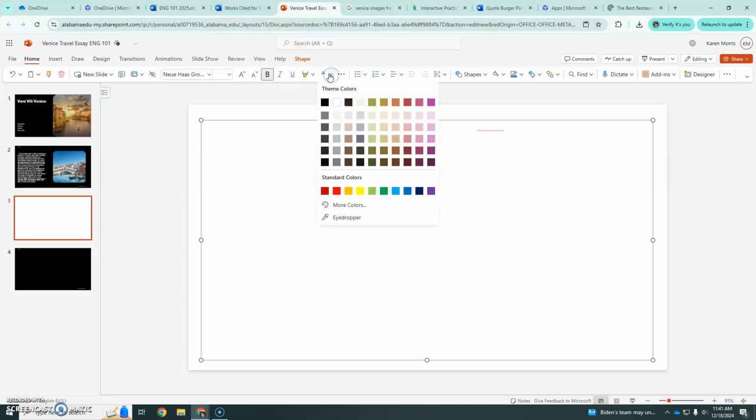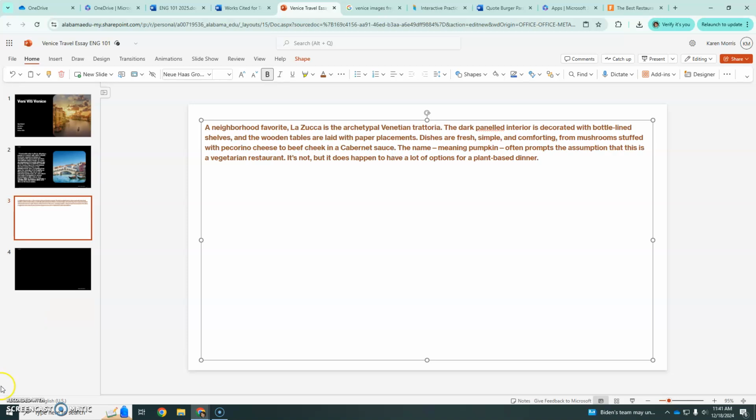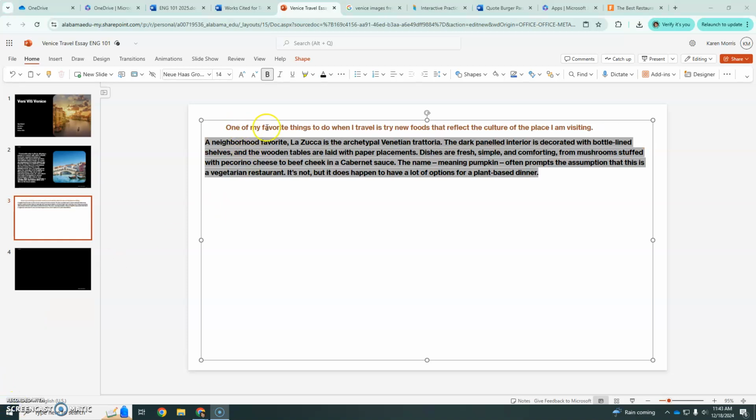I had made it white when I had a black background, but I want to have different colors that reflect the quote burger colors, starting with brown for the main idea sentence. So I'm just getting started with a main idea or topic sentence that's generally about why I think it's important to try new food when you're visiting a place.